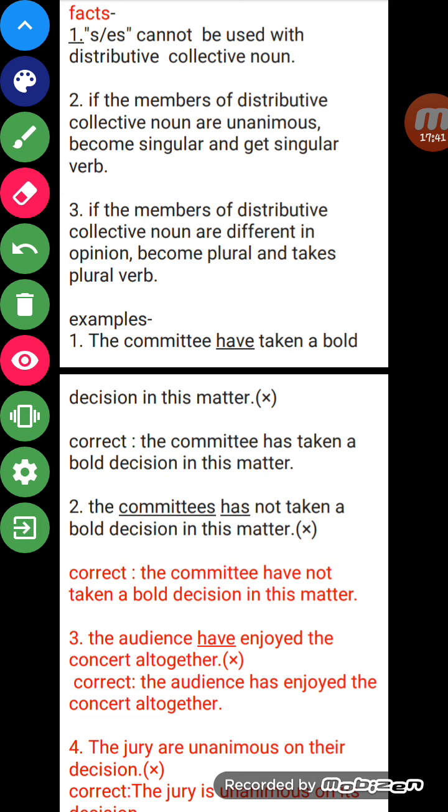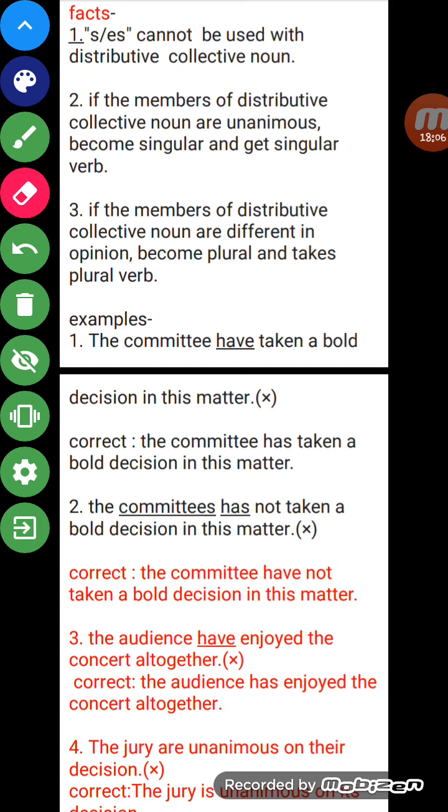So in this condition, the fact that we must know is that s or es cannot be used with a distributive collective noun. Whenever we have to make it singular or plural, we do not have to use s or es. That is singular, so it is in the singular form, and if we use it like a plural, it will be in the same form. No need to add s or es.